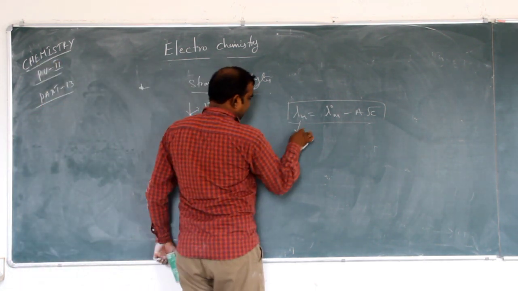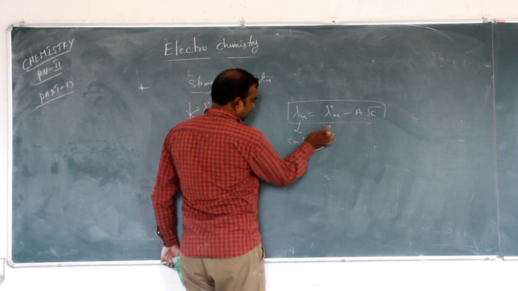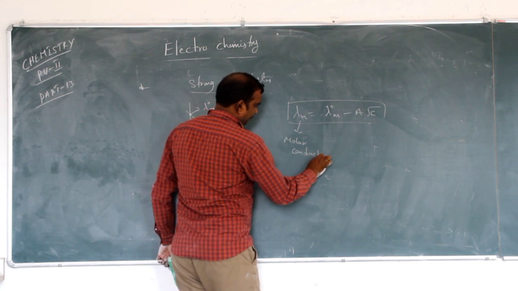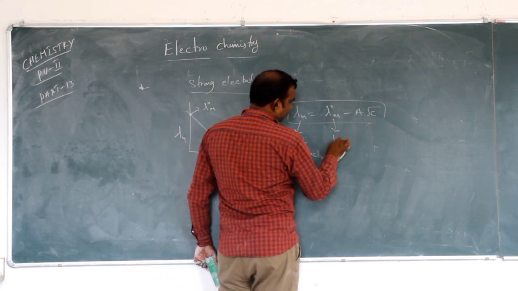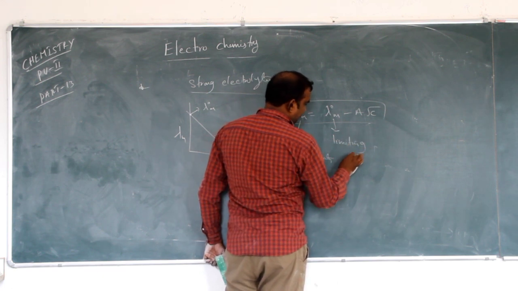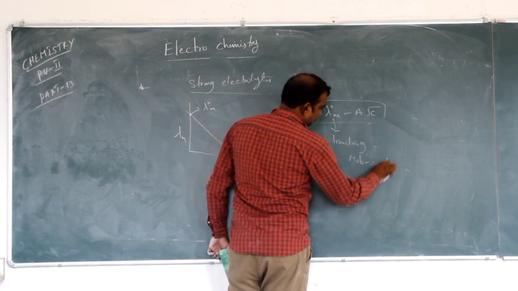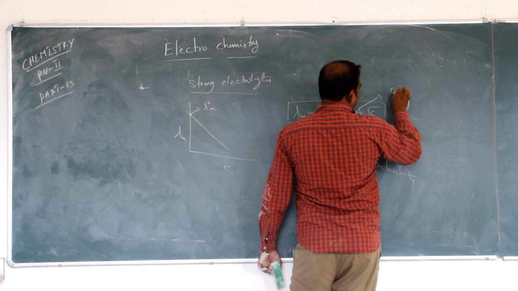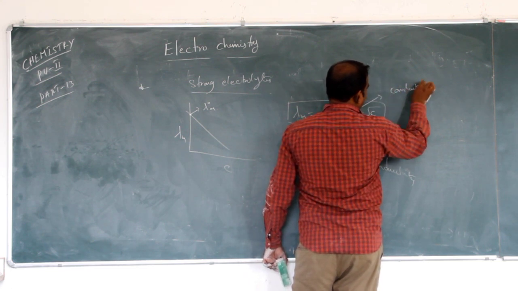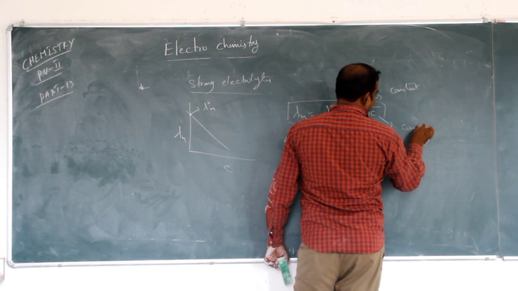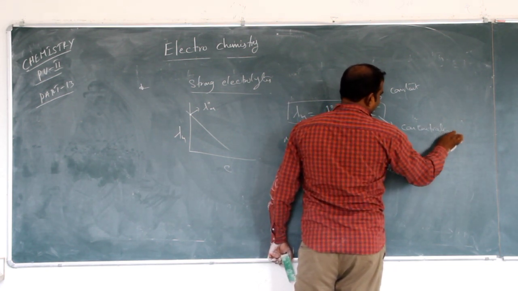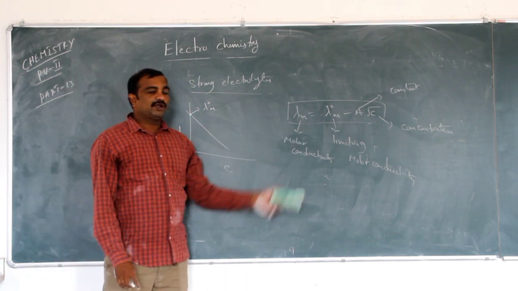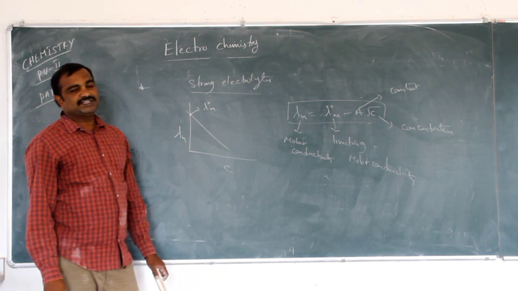So it is the molar conductivity, and this is the limiting molar conductivity. A is a constant and C is concentration. Lambda m is the molar conductivity, lambda naught m is the limiting molar conductivity, A is a constant and C is concentration.